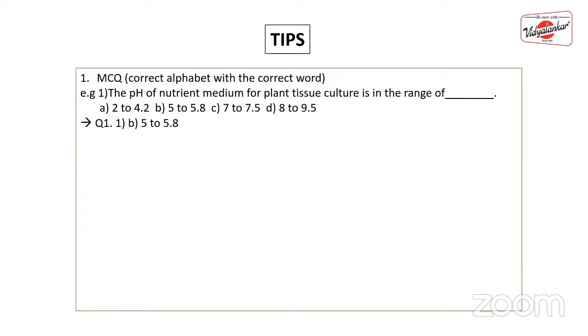If you are writing the whole sentence, then it is fine, but I will suggest you don't go for the whole sentence. Don't waste your time in writing the whole MCQ. Just write down the question number, the alphabet, along with the correct answer. If you are writing only the alphabet, it is wrong. If you are writing only the word, that is also wrong. So make sure you are writing both the things together.